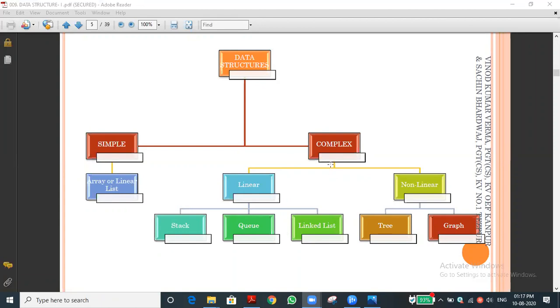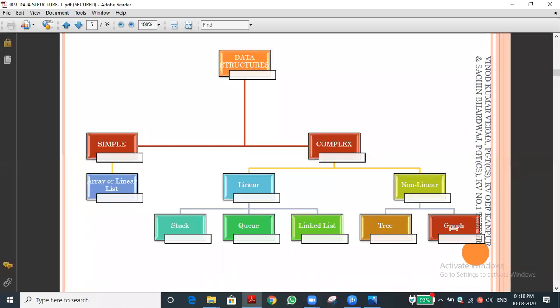The complex data structure is classified into two types: linear and non-linear. The linear is again subclassified into three things: stack, queue, and linked list. Have you understood this one? Yes, sir. Non-linear is again subclassified into two things: tree and graph.